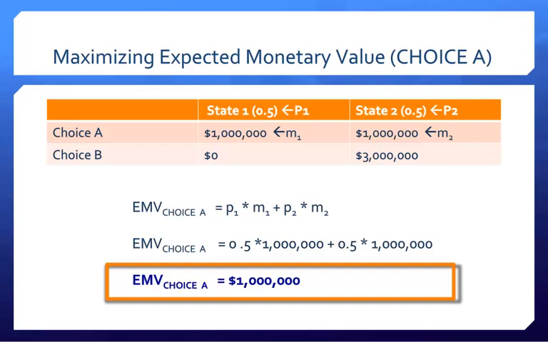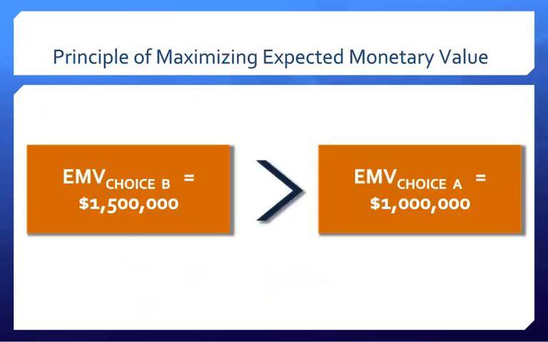After plugging all of the information into this equation, we find that the expected monetary value of choice A is $1 million. For choice B, we see that there's an expected monetary value of $1,500,000. After plugging in all of our variables for choice A and choice B, we have our answers. The expected monetary value for choice A is $1 million, while the expected monetary value for choice B is $1,500,000.